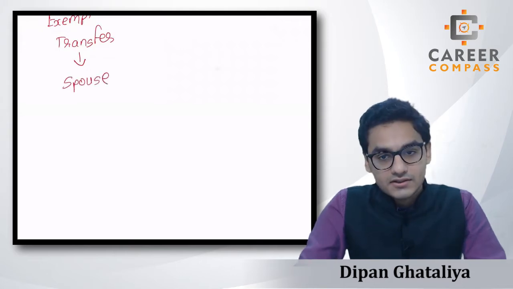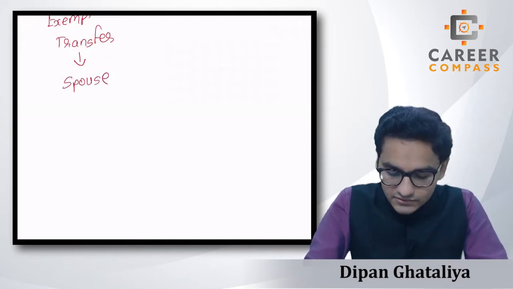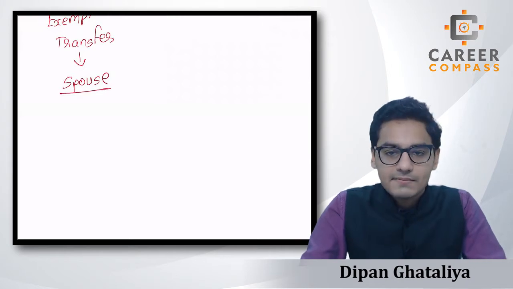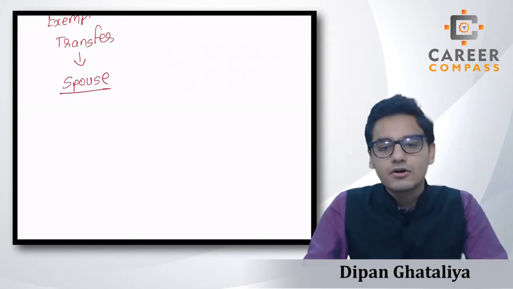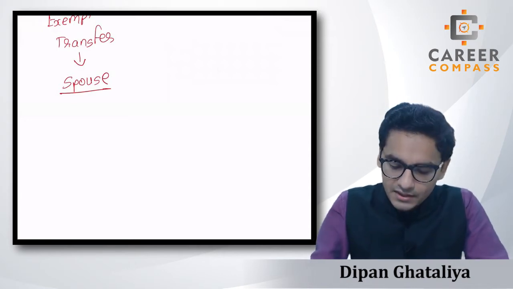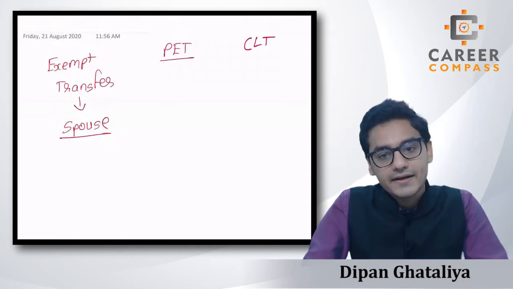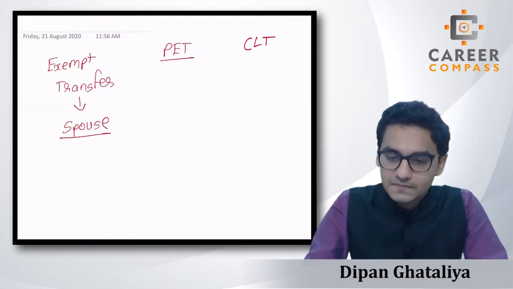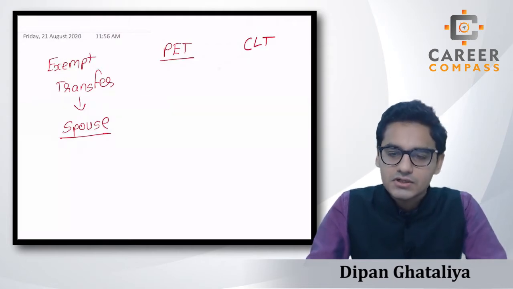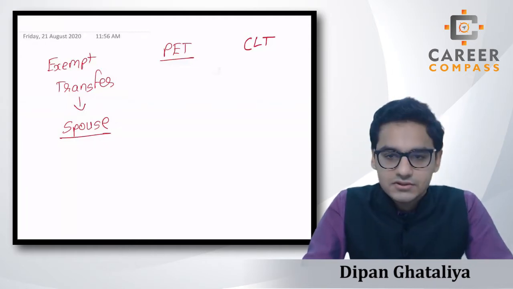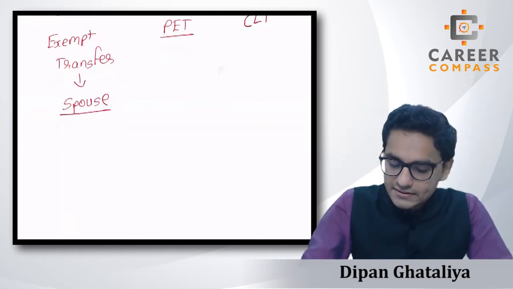Now in the case of the exempt transfer, you know that a transfer between spouses is called an exempt transfer. A gift between spouses will not be liable to IHT in any case, neither on the gift date nor on the death date. It's totally exempt, 100% exempt. But in the case of the PET, it's written over here, potentially exempt transfer, which means it has either the potential of a tax liability or the potential of exemption, right? So let's see what will happen.